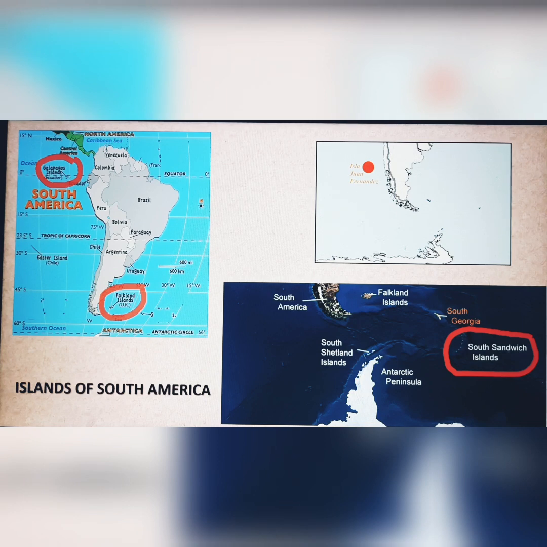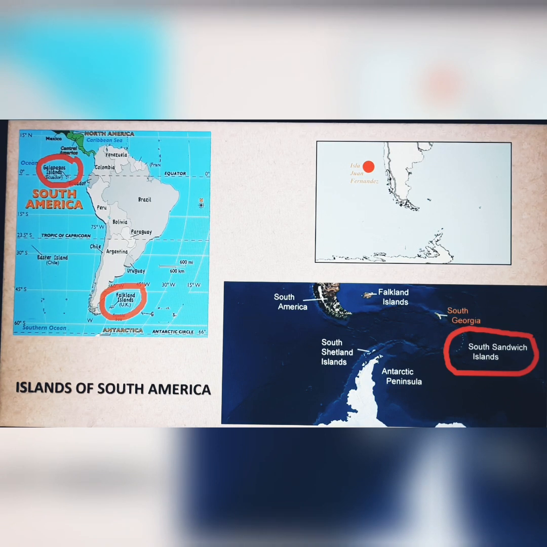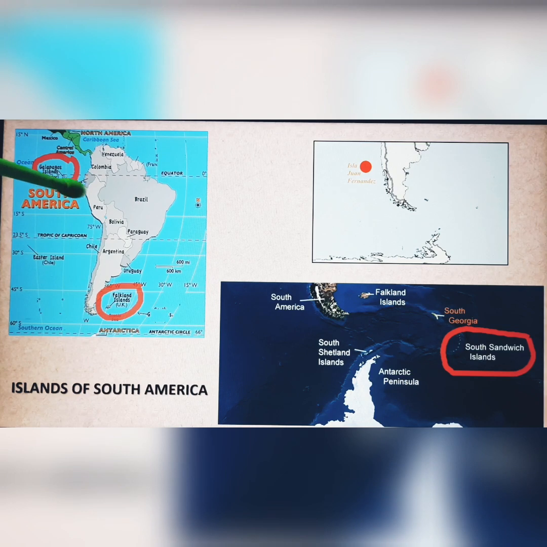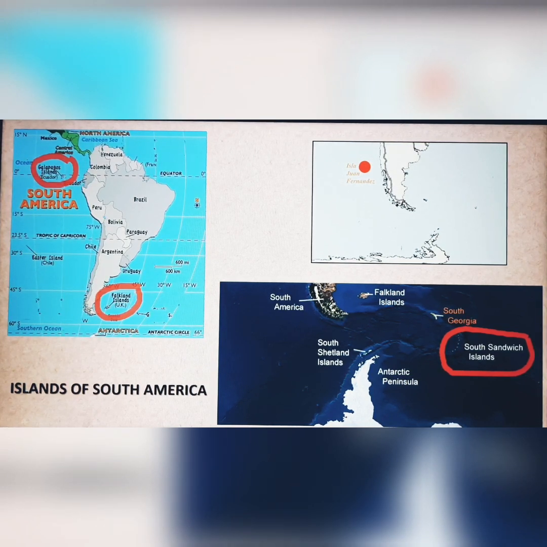And they really liked it here because the weather was very pleasant and comfortable, and there was such a lot of grass, they could start their own pastoral industries. So you will see that the Falkland Islands and Sandwich Islands are still under the UK, whereas the Galapagos Islands belong to Ecuador. Ecuador being just over here, and the Galapagos Islands belong to that.